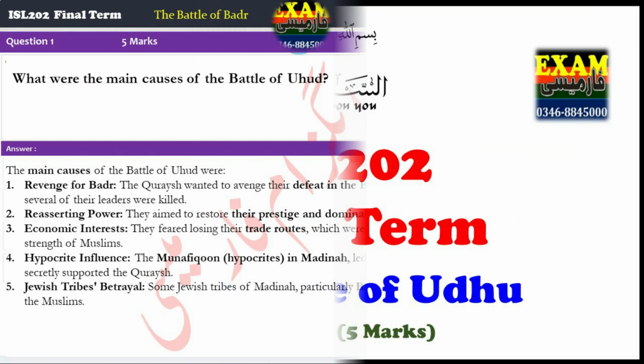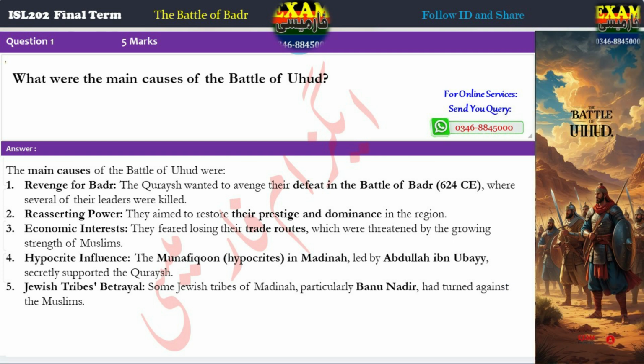Let's dive in. Question 1. What were the main causes of the Battle of Uhud? Answer. The main causes of the Battle of Uhud were: 1. Revenge for Badr. The Quraysh wanted to avenge their defeat in the Battle of Badr, 624 CE, where several of their leaders were killed. 2. Reasserting power. They aimed to restore their prestige and dominance in the region.